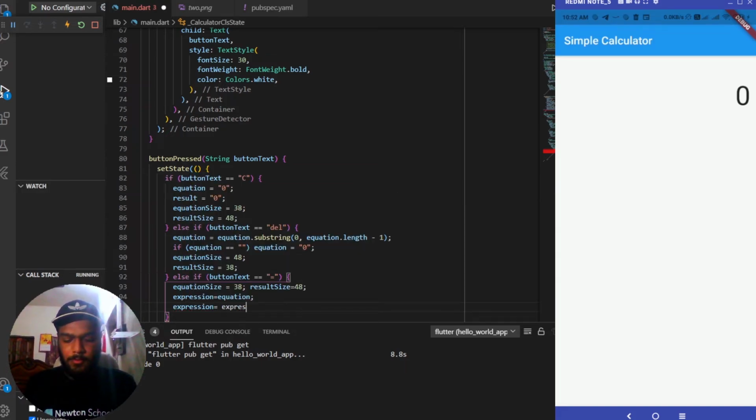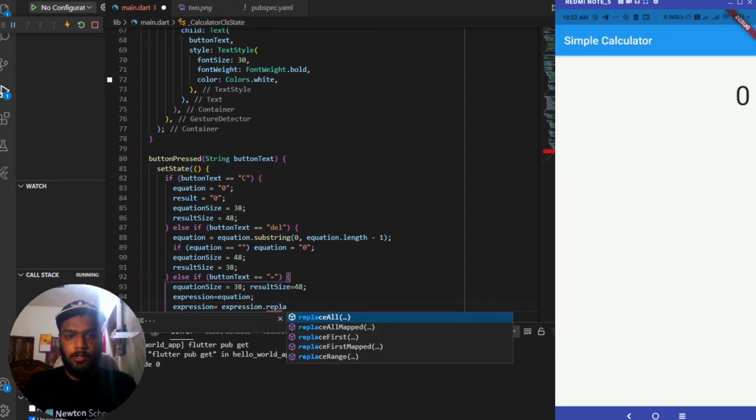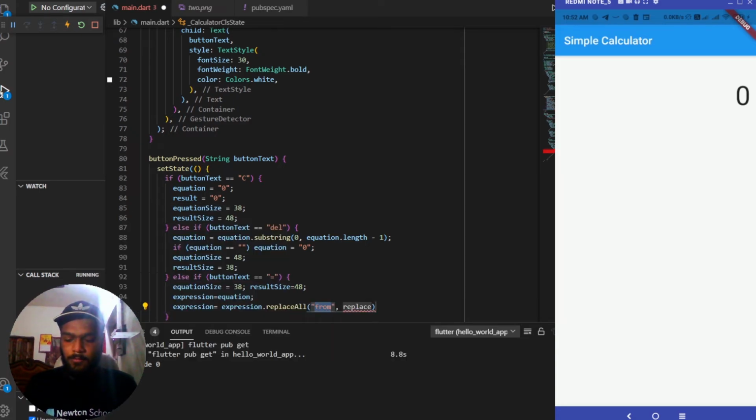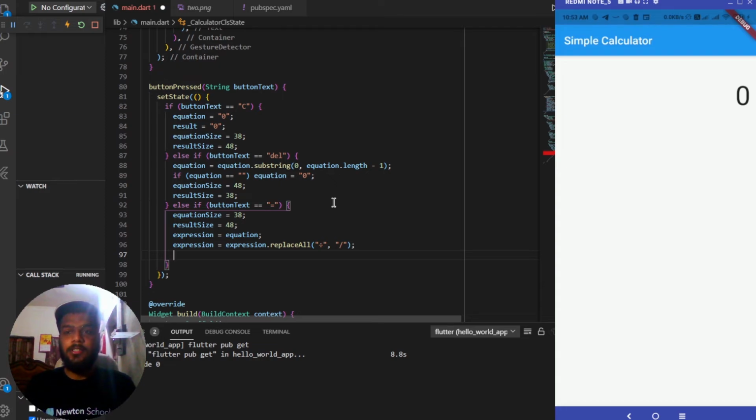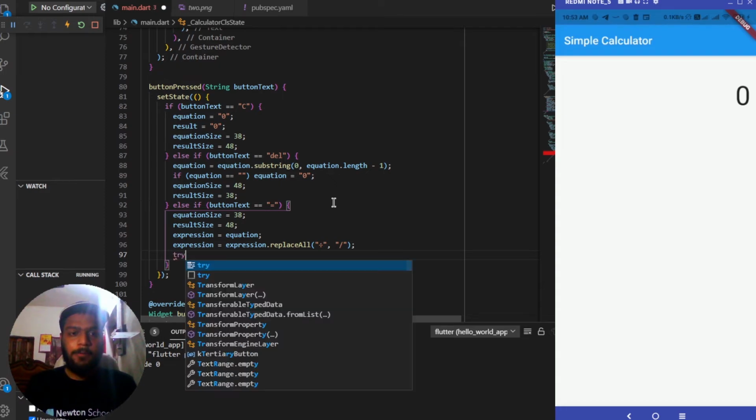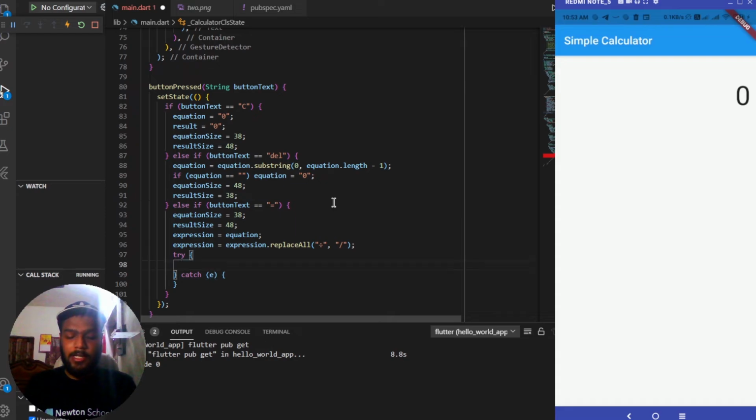Expression equals expression.replaceAll, from this divide sign to this, and after this we'll use a try and catch block for parsing the value of this expression. So try. Inside this we'll have a Parser with the name p, initializing the parser here only, so Parser and braces.